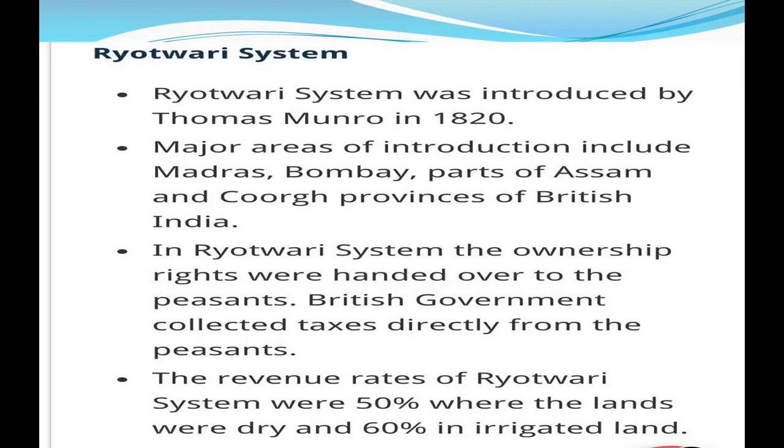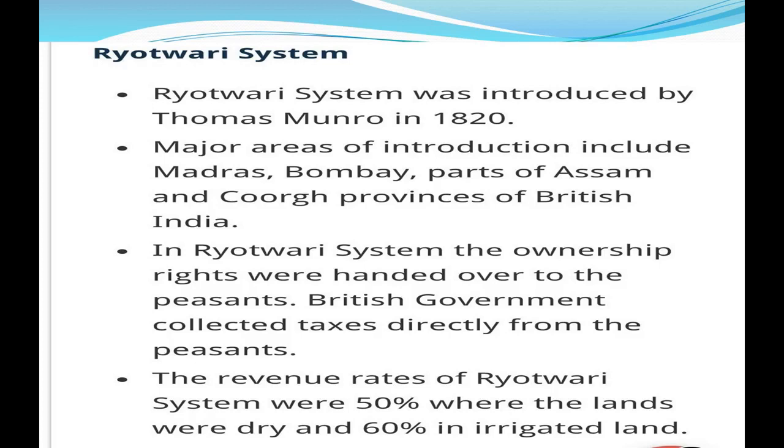First, I will tell you in brief again the Rayatwari system. Rayatwari system was introduced by Thomas Munro in 1820. Major areas of introduction include Madras, Bombay, parts of Assam, and Coorg provinces of British India. In Rayatwari system, the ownership rights were handed over to the peasants or farmers. Means there were no mediators, and farmers had to pay these taxes directly to the British government. Means British government collected taxes directly from the farmers or peasants. And the revenue rates of Rayatwari system were 50% where the lands were dry and 60% in irrigated land.